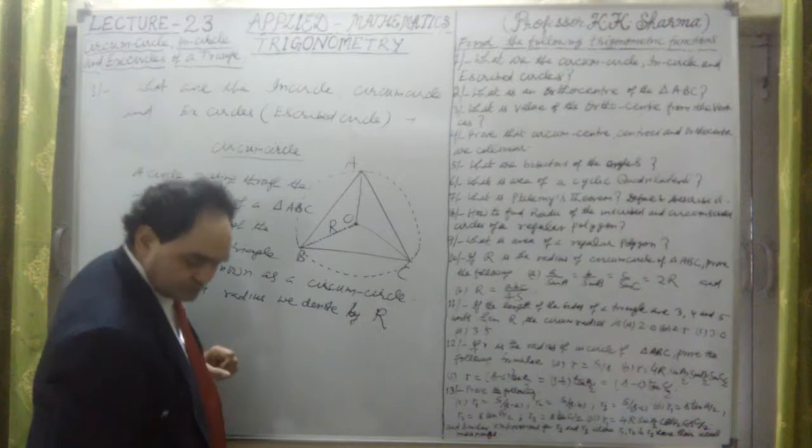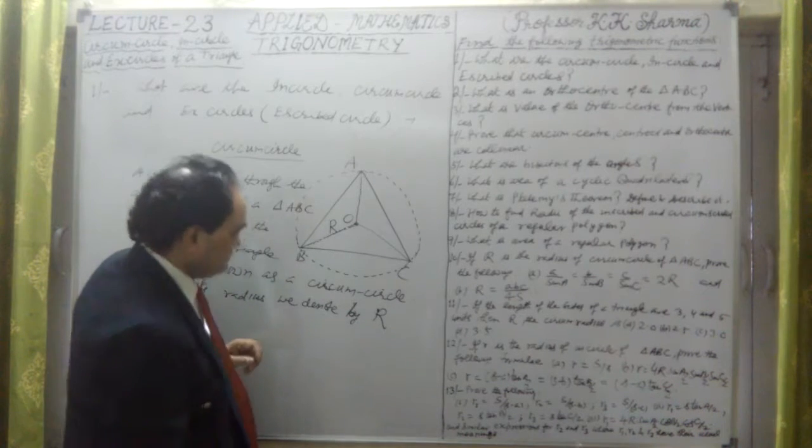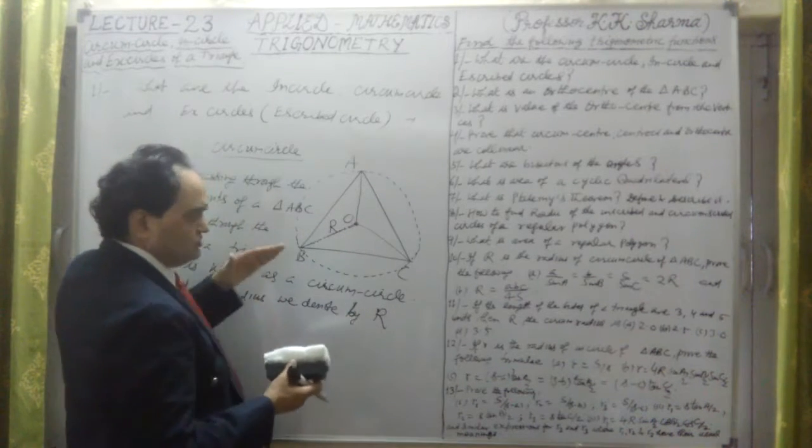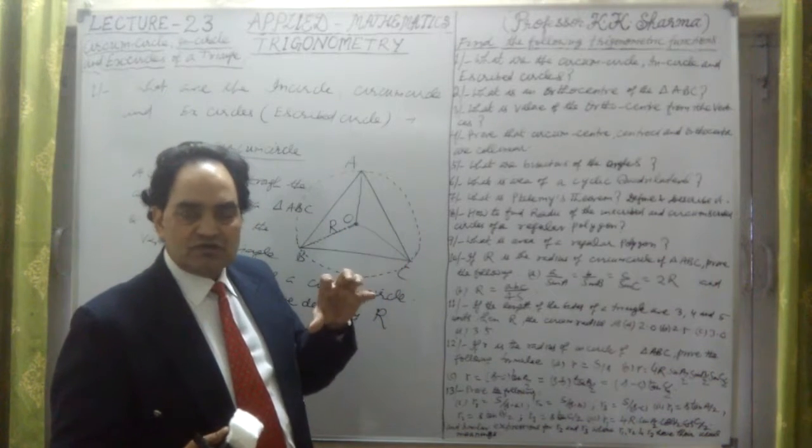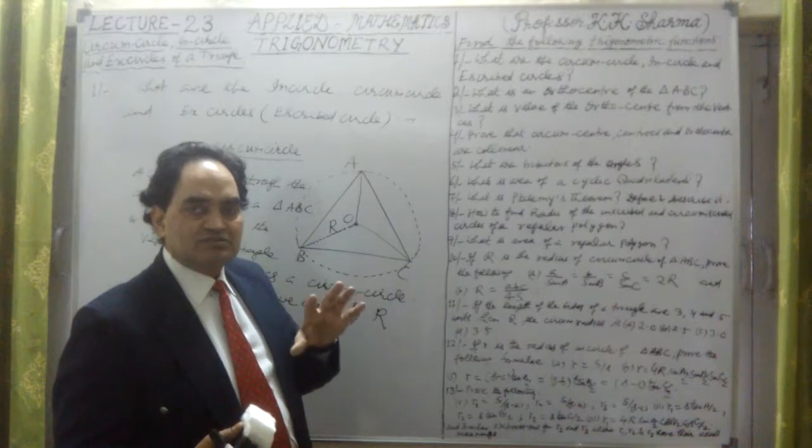Let me take the in circle, the circum circle, and the ascribed circles or excircles.